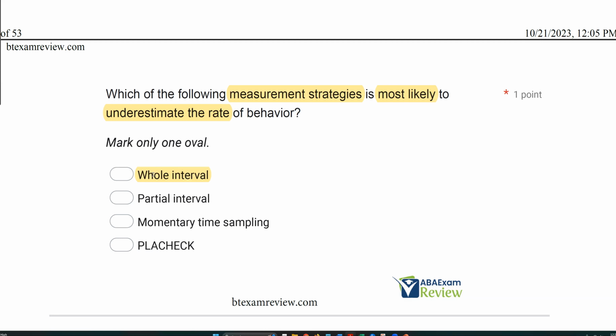Write it out if that doesn't make sense and think really hard about why that might be. Why would whole interval indicate based on data that behavior is happening less than it actually is? Analyze that for a minute. Okay, it's going to really unlock a lot of good ideas if you can understand this concept.